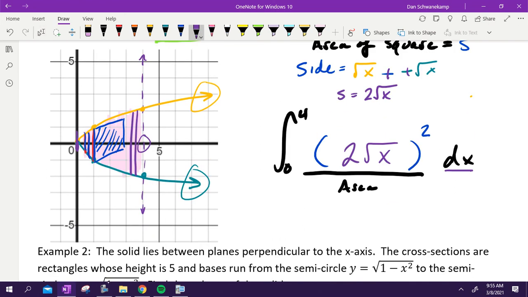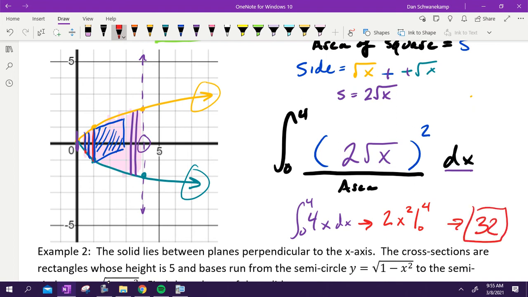What is 2 squared going to get me? 4. What is the square root of x squared going to get me? X. I'm integrating that from 0 to 4 dx. What is the antiderivative of 4x? So I add 1 to my exponent, divide by my new exponent: 2x squared. I'm plugging in 0 and 4. If I plug in 4, 4 squared is 16 times 2 is 32. Then I subtract my lower bound, which gets me 0. My answer is 32. If you don't believe me, type it into your calculator.